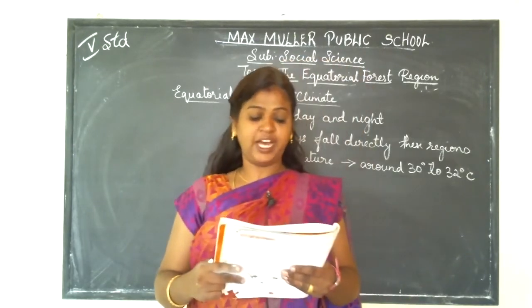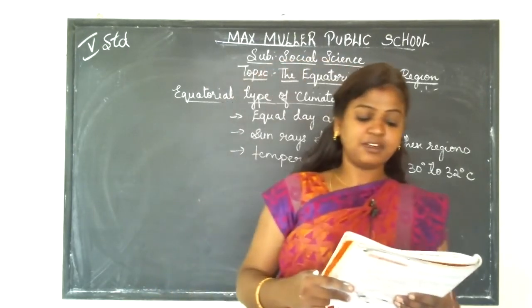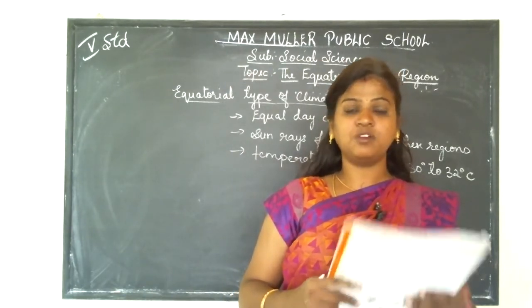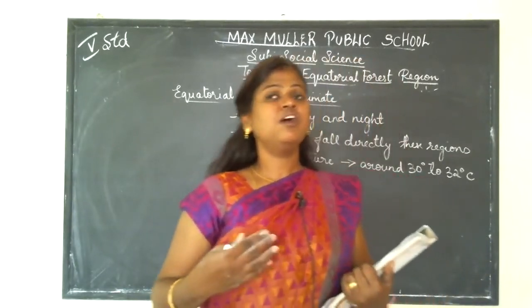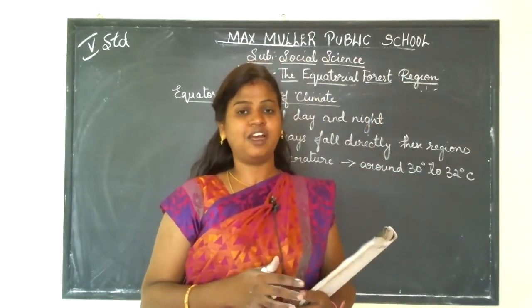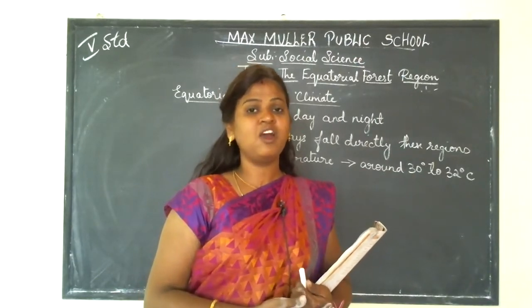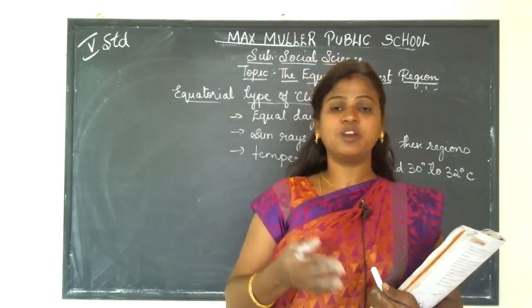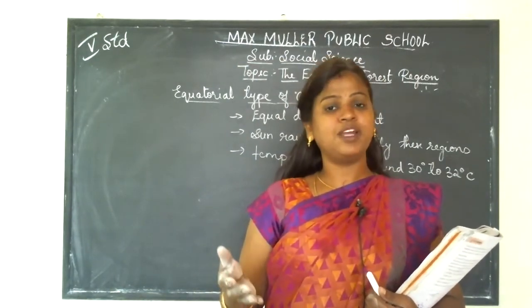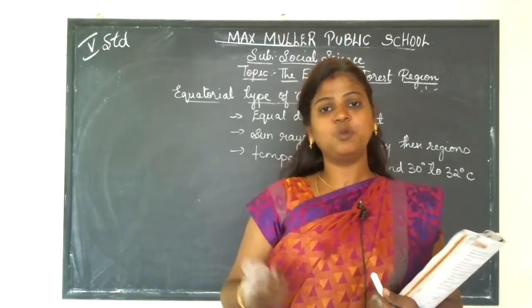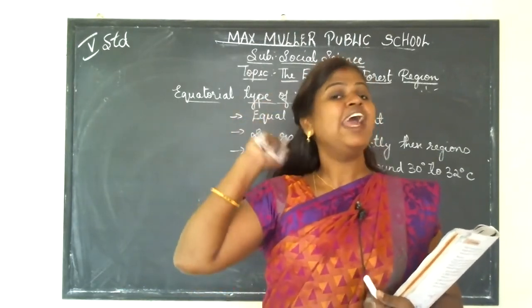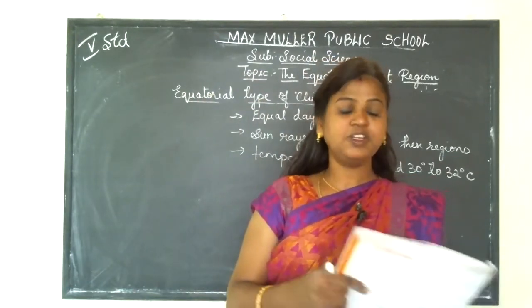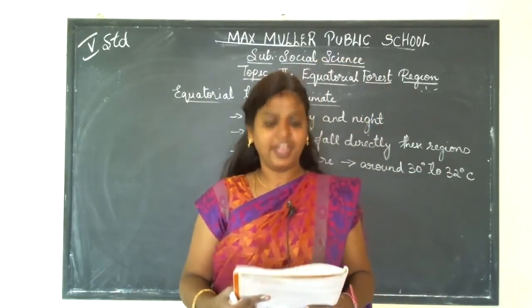Humidity is also very high here because moisture evaporates from water bodies and plants and forms clouds. So what happens here, children? I told you that the equatorial forest receives rain all throughout the year. The moisture present near the water bodies as well as on the plants converts into water vapor and goes to the sky, forms the clouds, and brings the rain. So here the humidity is also very high.